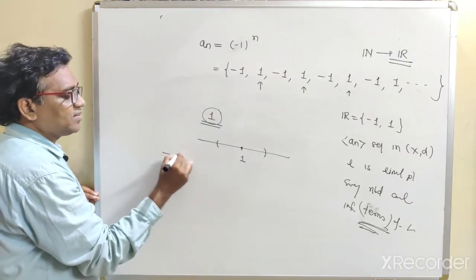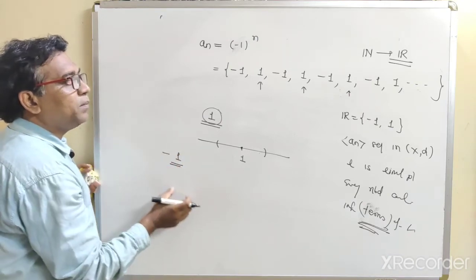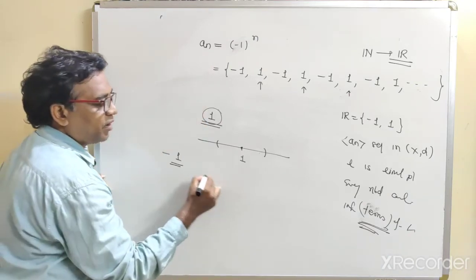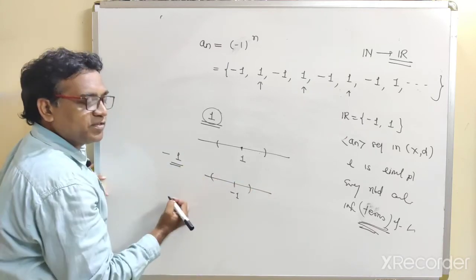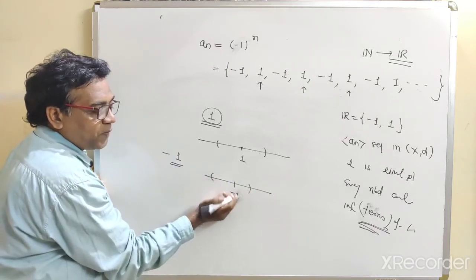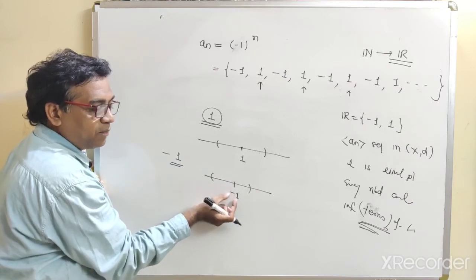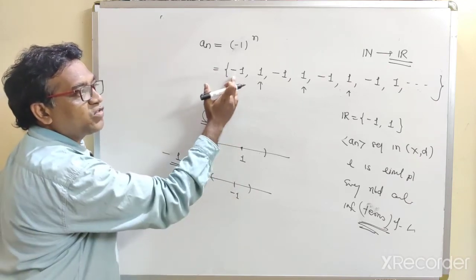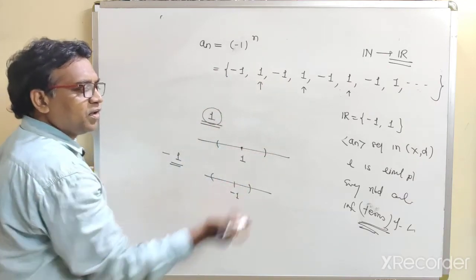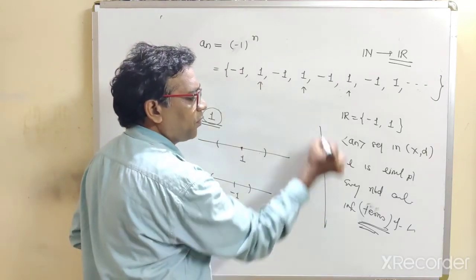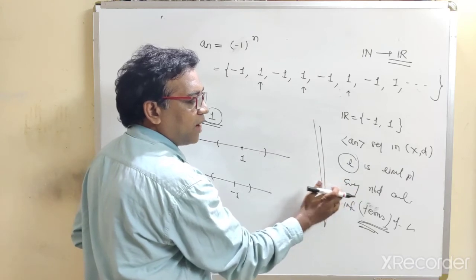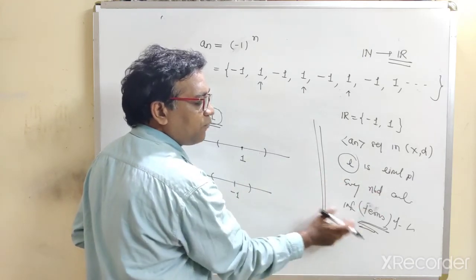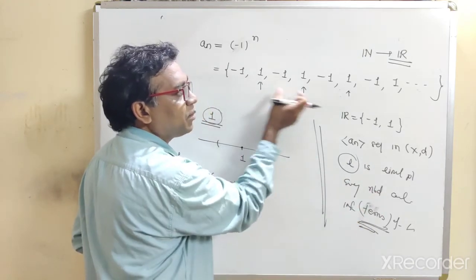As well, we can say that -1 is a limit point for this sequence, because if we take -1, this is its open sphere. This open sphere contains just one number, -1, but this -1 repeats infinitely many times. So this is the definition of limit point: every neighborhood contains infinitely many terms of the sequence.